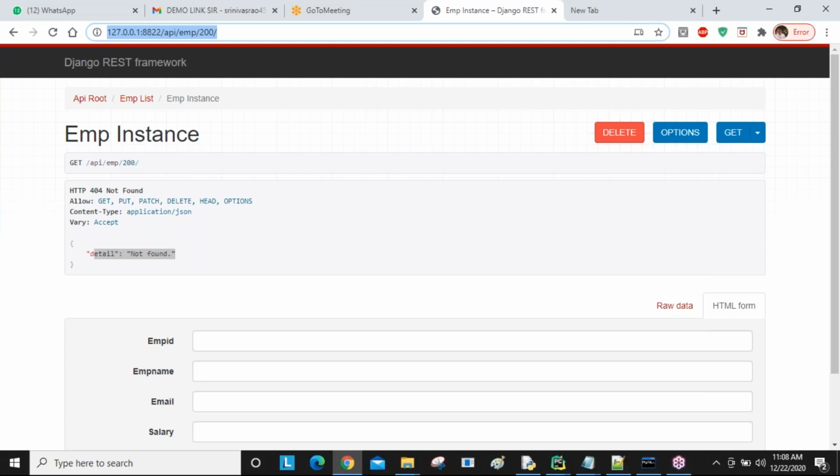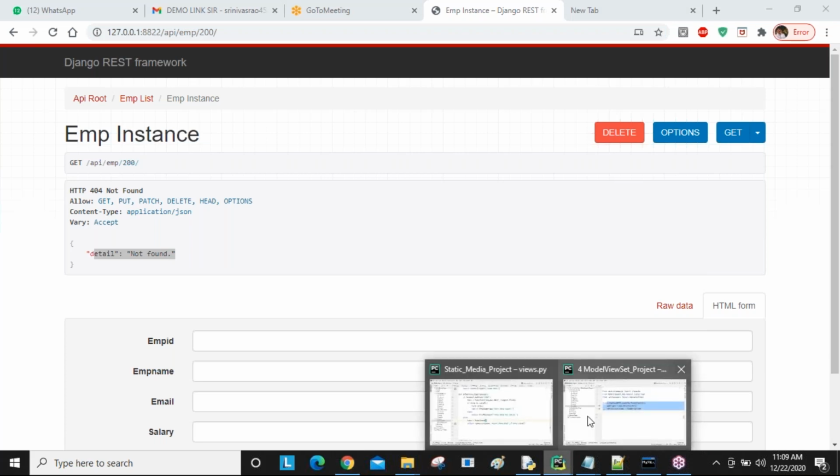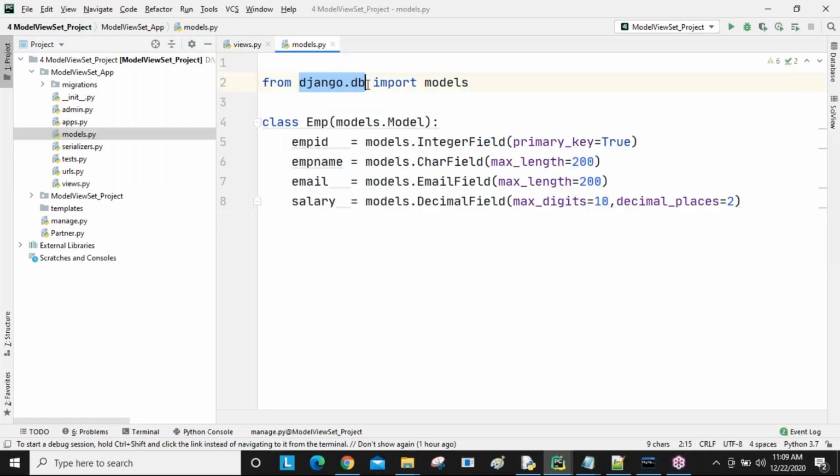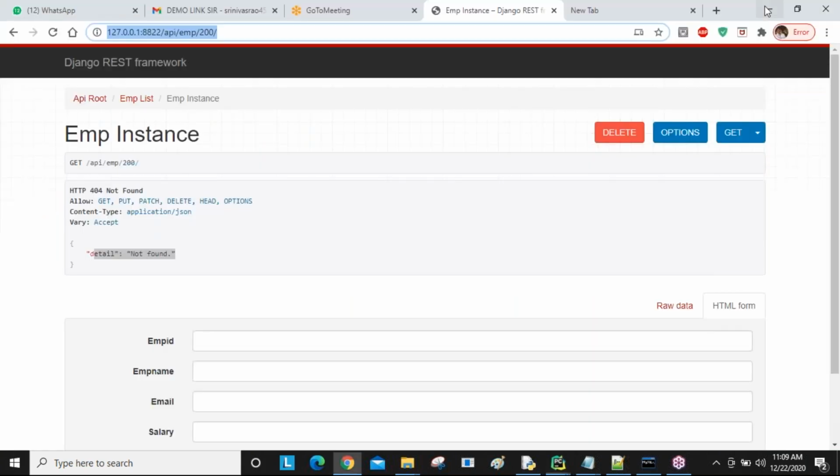Python you have already installed, and Django you have done. Now how are we going to do REST API, and what are the default applications related to REST API? In Django, you import from Django, for example in models, from django.db we are importing. If it is REST API, how are we going to import REST API things? These things we will discuss in a later session.